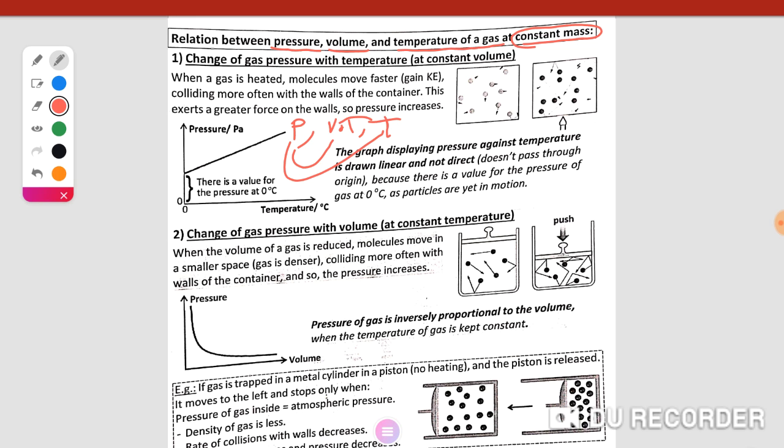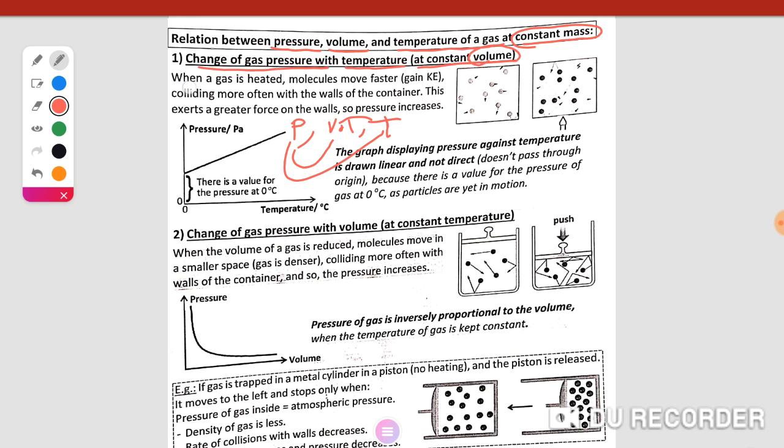At first, we study the relation between pressure and temperature: the change of gas pressure with temperature at constant volume. This is the first state.